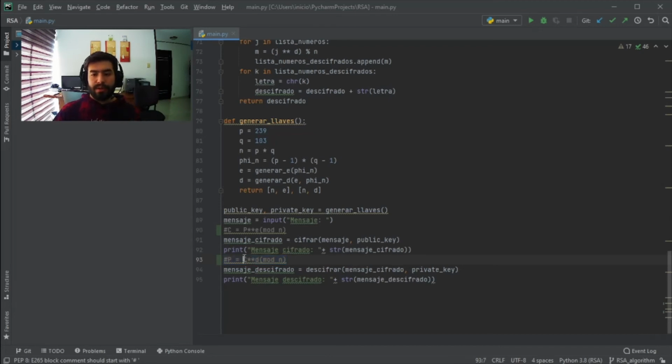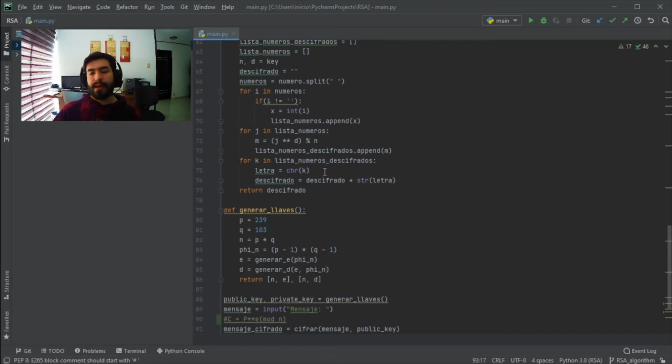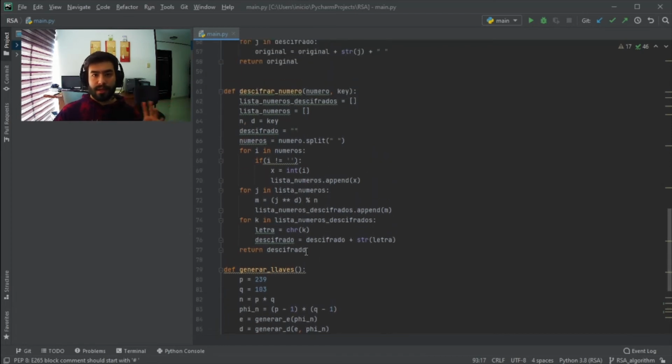So we're going to elevate this cipher letter to the power d, and once we elevate that number, we're going to calculate the modulus n, as we can see here, and that way we're going to get back the ASCII value for that specific letter. Once we have the ASCII values, we now have to look in the ASCII table for the value of that ASCII code, and that way we're going to get back our letter.